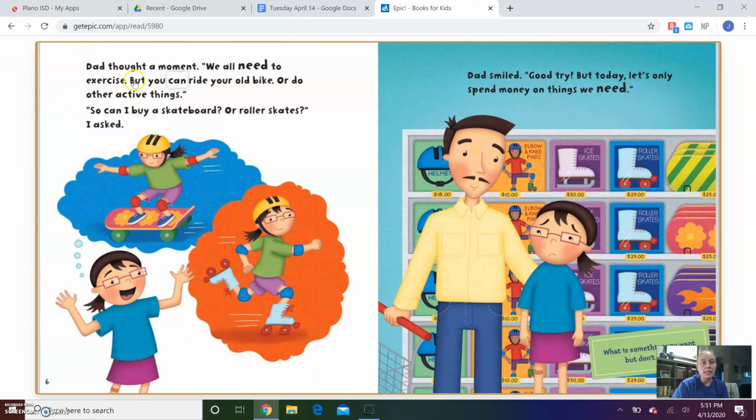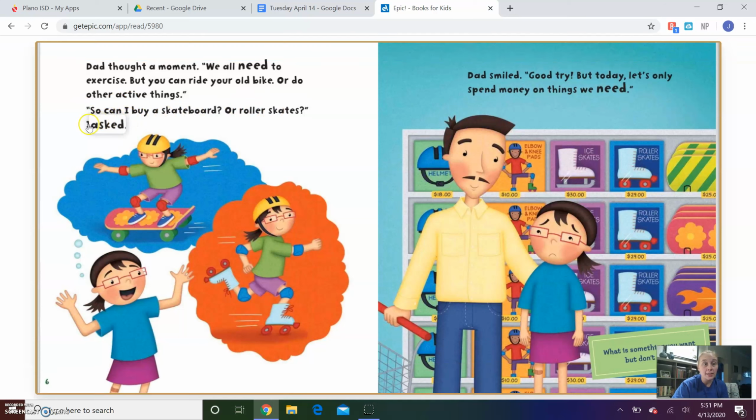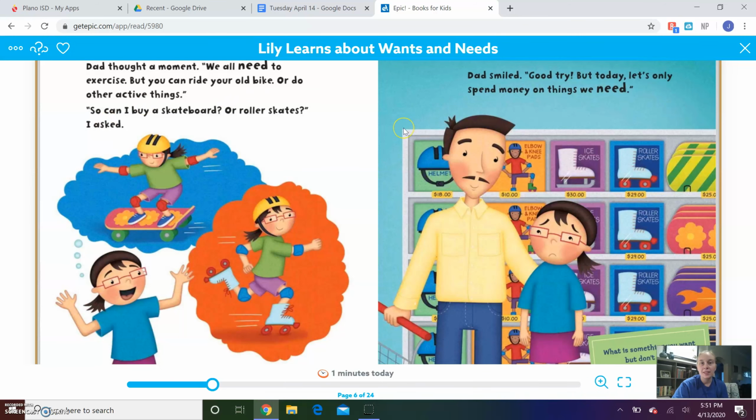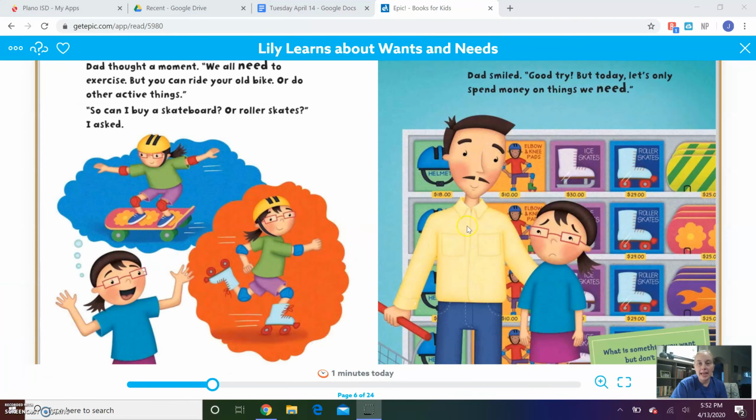We all need to exercise, but you can ride your old bike or do other active things. So, can I buy a skateboard or roller skates? I asked. Dad smiled. Good try, but today let's only spend money on things we need.